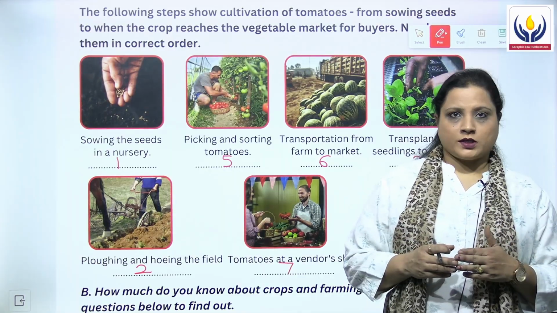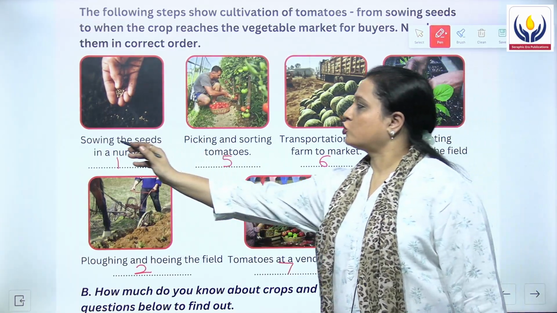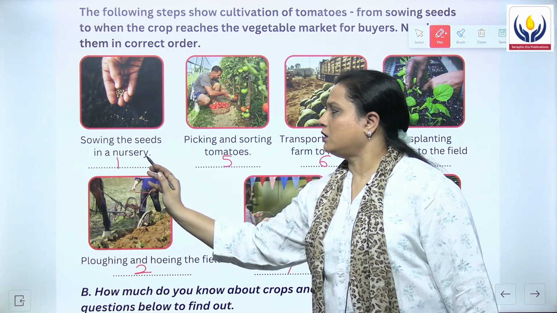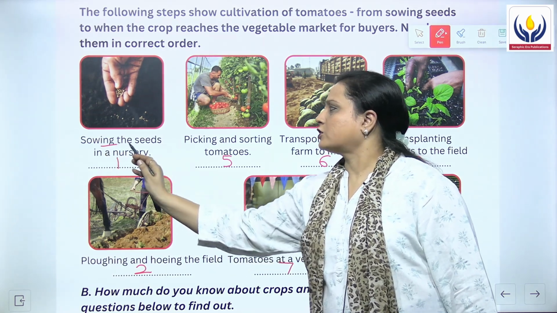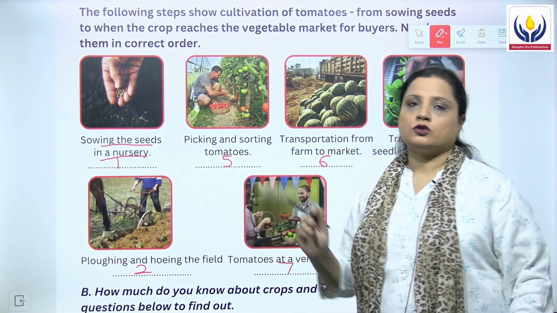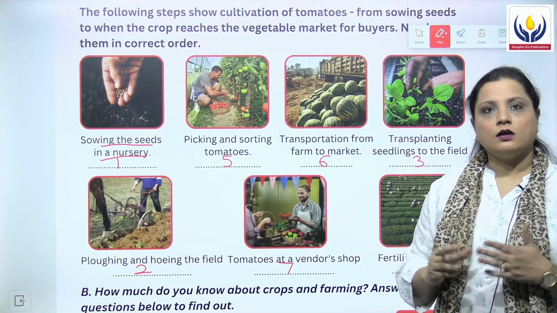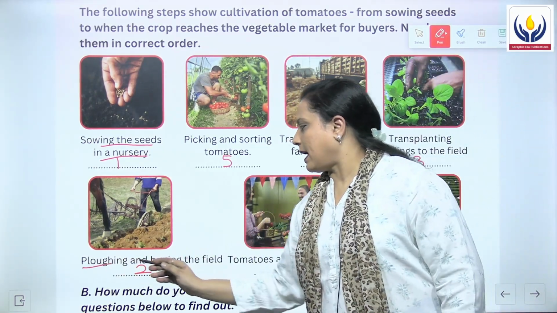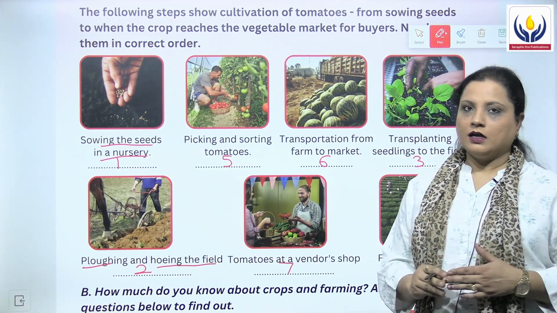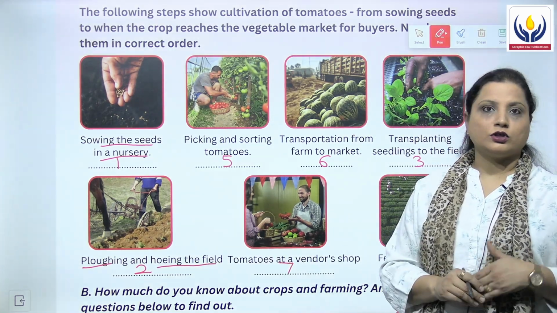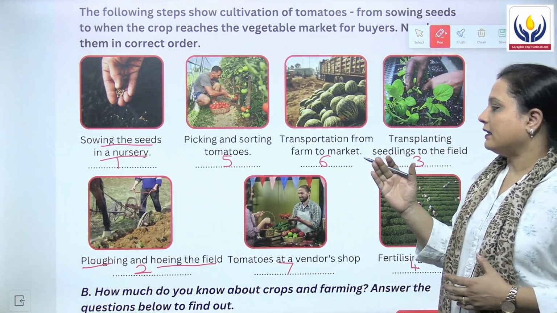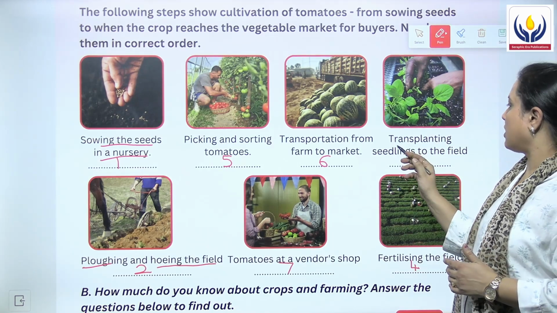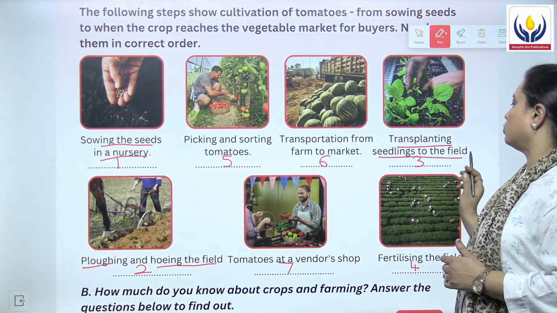So the first process is sowing the seeds in a nursery. That means first of all you have to sow the seeds in a nursery. Then the next step is plowing and hoeing the field, यानी कि field की खुदाई करना, उसे उपजाऊ बनाना. Then the third step is transplanting the seedlings to the field.